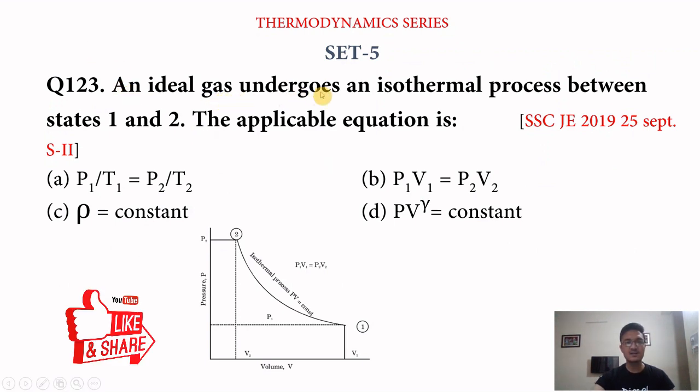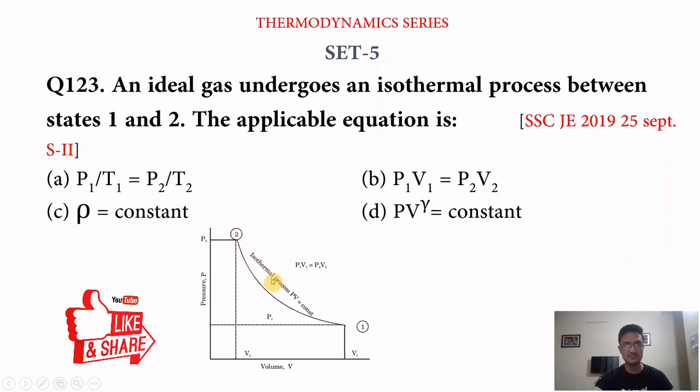An ideal gas undergoes an isothermal process between state 1 and 2. The applicable equation is? The question is asking about the isothermal process for an ideal gas. In this figure you can see this process is from state 1 to state 2.